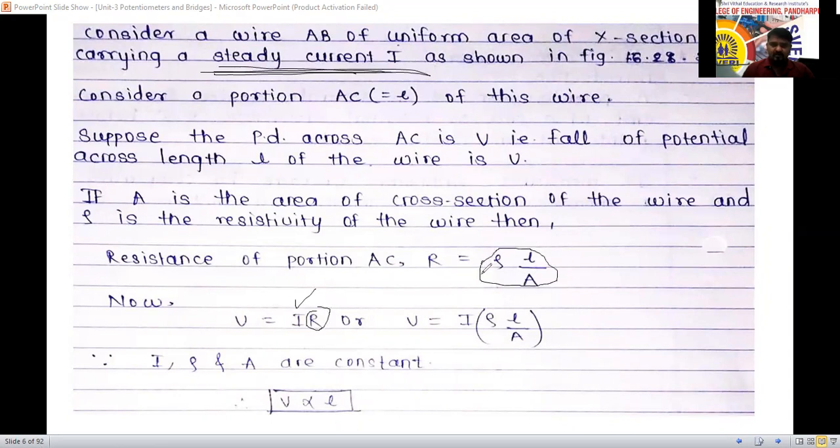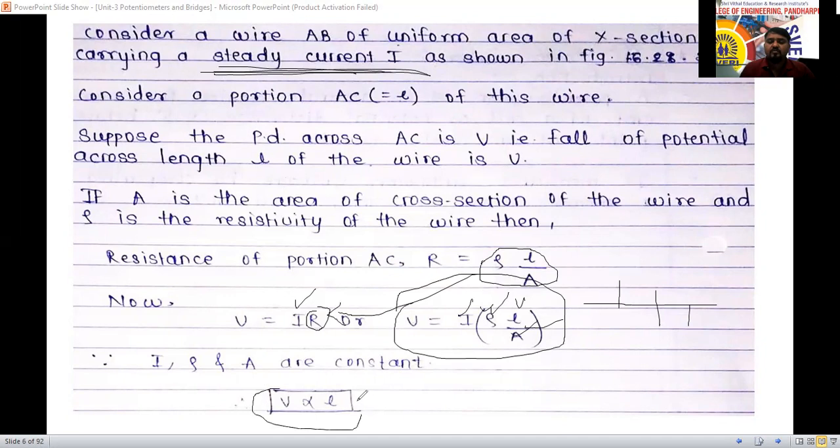In place of R, you substitute R equal to rho L by A. So substituting rho L by A in place of R, we have substituted here now. From this equation, we can say that I is constant, rho is constant, A is constant, but the length is varying here. Now we can consider the full AB, sometimes 25%, 30%. Based on that, V is directly proportional to L. Based on this principle, the potentiometer is going to operate.